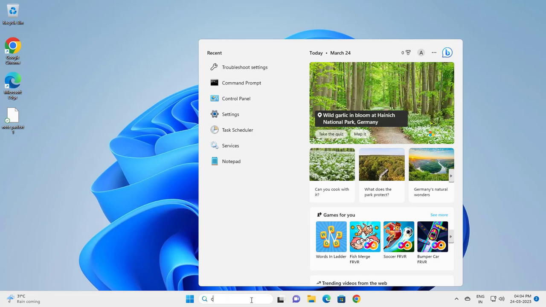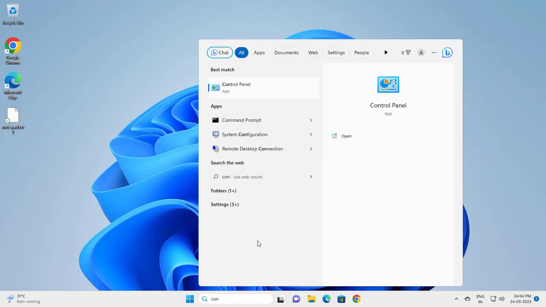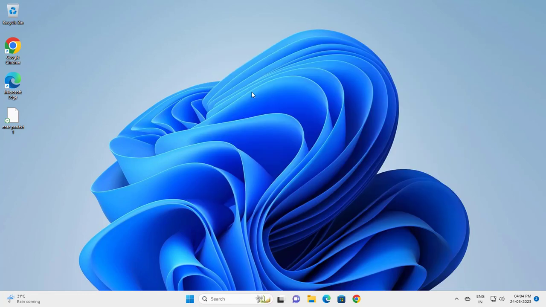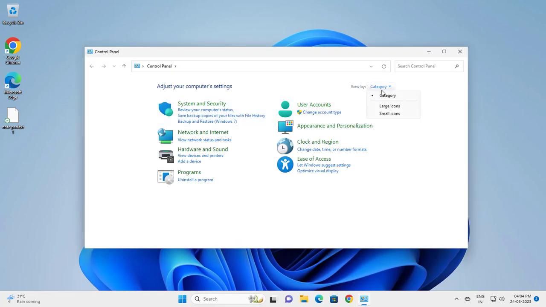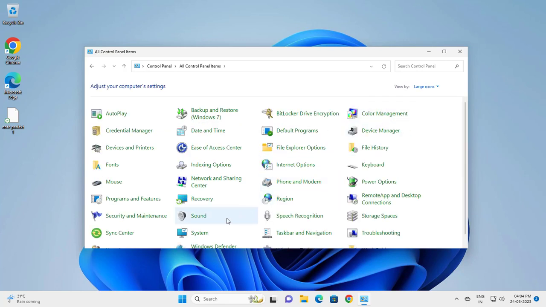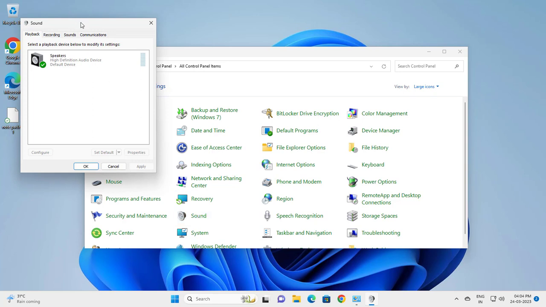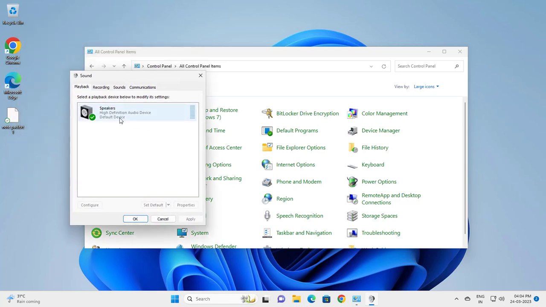Go to search menu and type control panel. In control panel you need to select here large icons. Go to sound. In sound, right click and test it. You get here on both speaker tool sounds, and go to properties